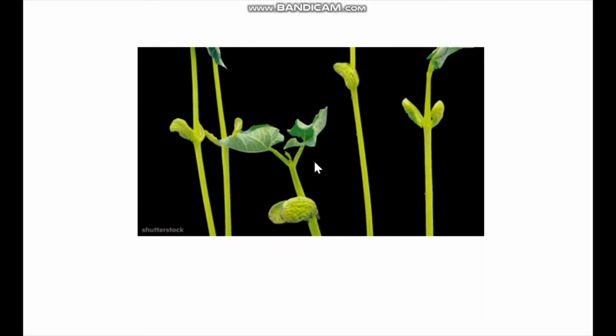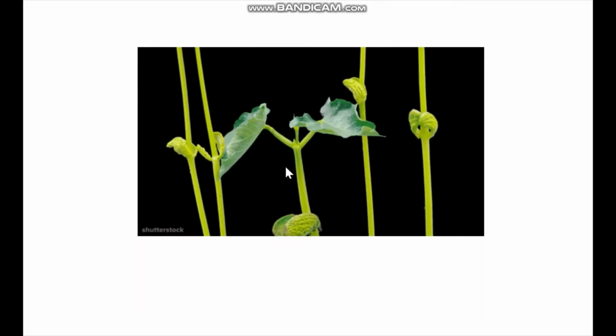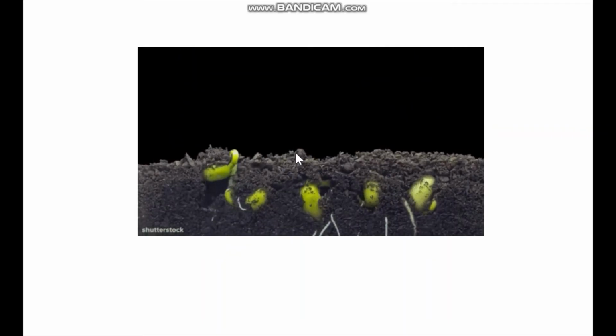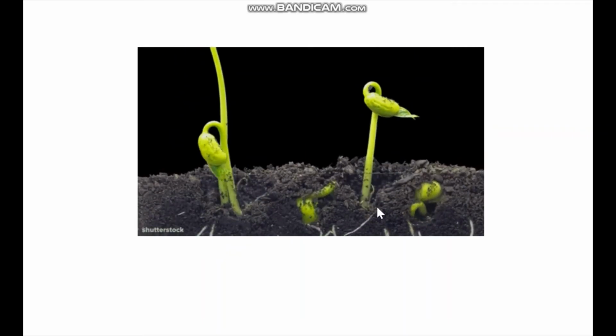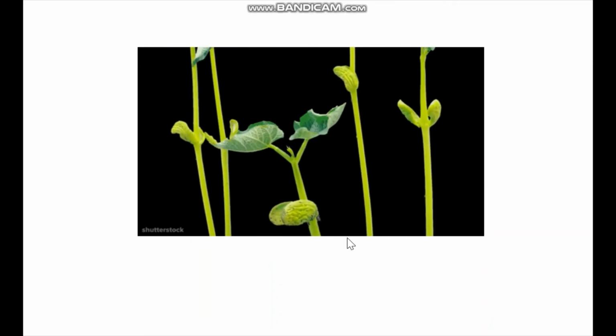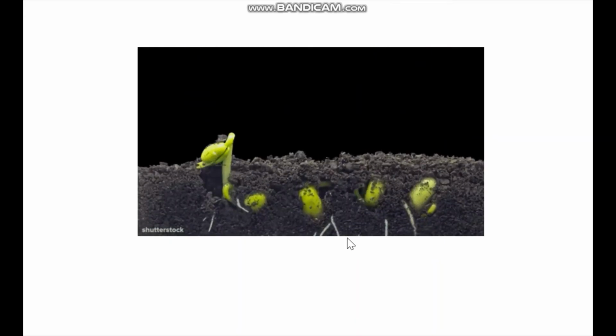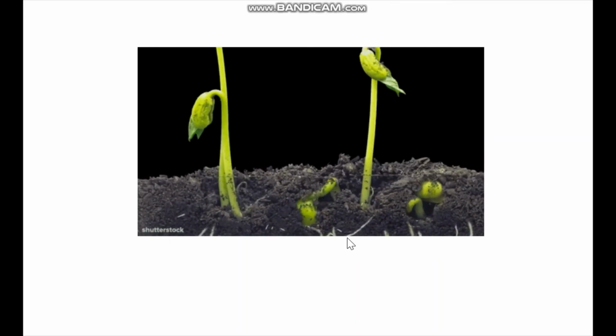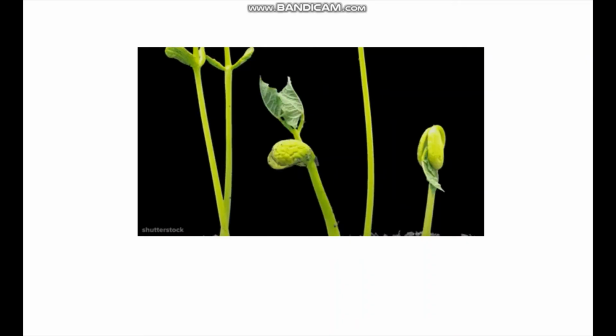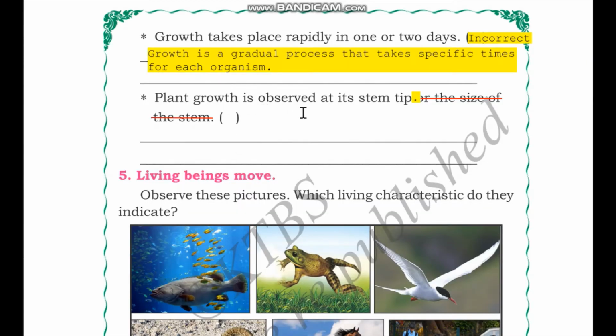So if you see carefully, we can see that the growth is concentrated at this area, that is the tip of the stem. However, you can also see the roots that are developing. So any plant, it has 2 points of growth. One is the tip of the root and the other is the tip of the shoot or the stem. So our statement which says that plant growth is observed at its stem tip is correct.